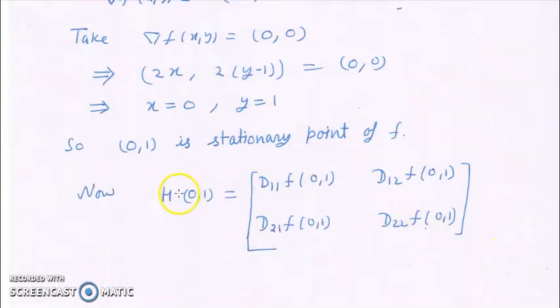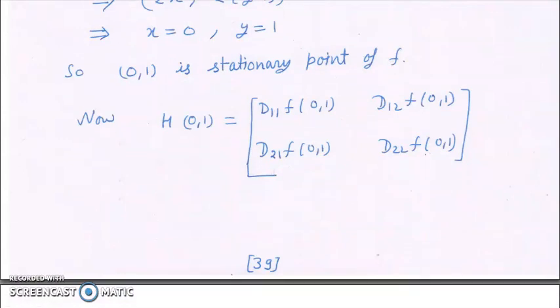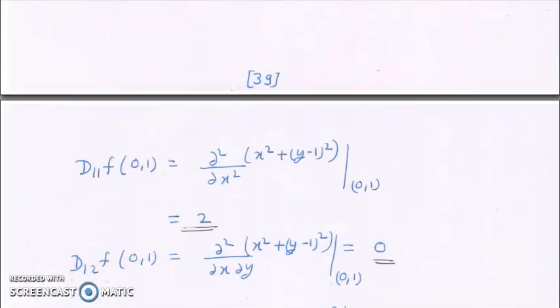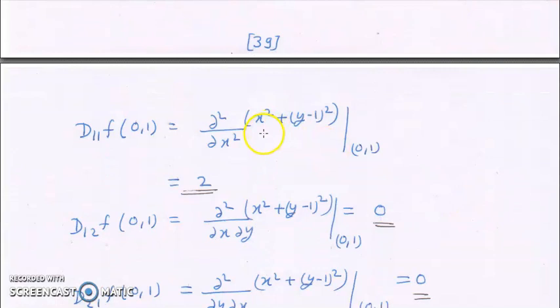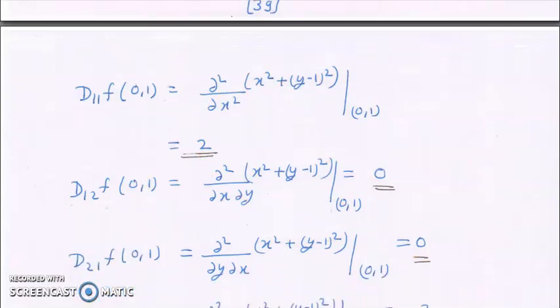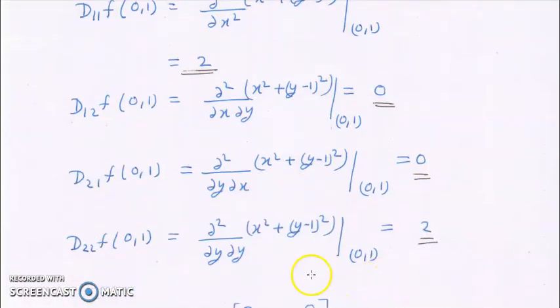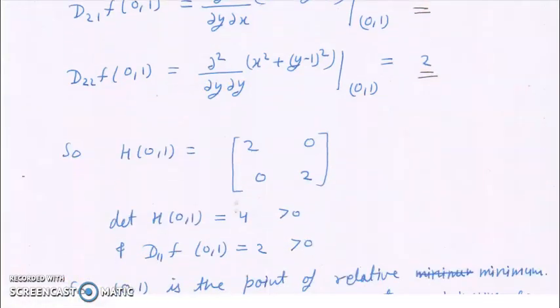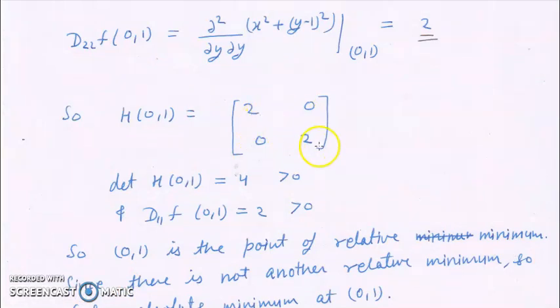Now we determine the Hessian matrix of f at the point (0, 1). So D11 f(0,1), D12 f(0,1), D21 f(0,1) and D22 f(0,1). We determine D11 f, that is del 2 upon del x square, which turns out to be 2 at (0, 1). D12 is 0, D21 is 0 and D22 f(0,1) turns out to be 2. So we put all these values in the Hessian matrix. This is [2 0; 0 2].